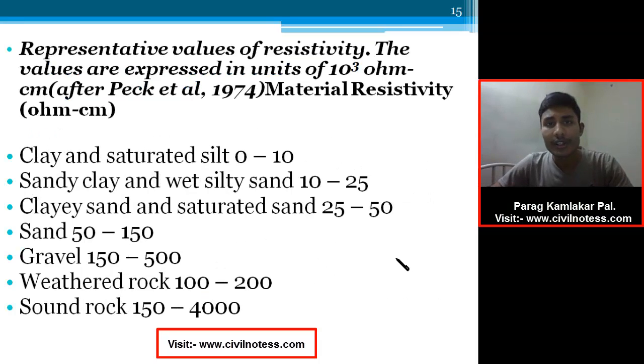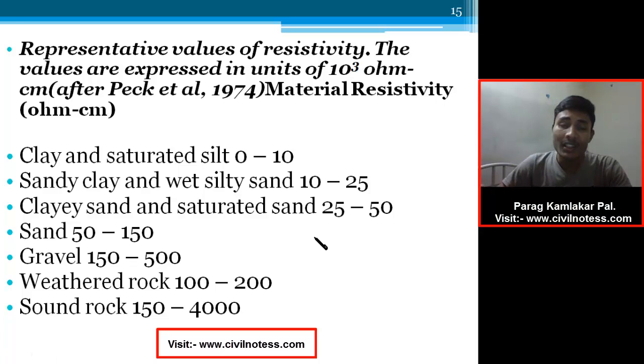After that, the representative values of the resistivity. The value is expressed in terms of 10 to the power 3 ohm centimeter, which was published in 1974, material resistivity in ohm into centimeter. If the output is 0 to 10 ohm into centimeter, then we define it as clay and saturated silt. If it is 10 to 25, it is called sandy clay or wet silty sand. If it is 25 to 50, it is clay sand or saturated sand, gravel, weathered rock and sound rock. These are the values which represent all of these.